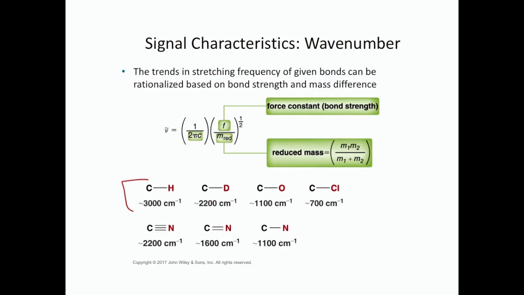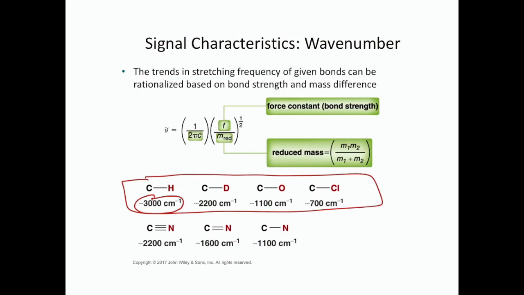So let's look at these 4 bonds. C-H, C-D, D is deuterium, a heavier isotope of hydrogen, C-O, and C-Cl. So C bonded to H. H is a very light atom, and that is a large number, 3,000 wave numbers.